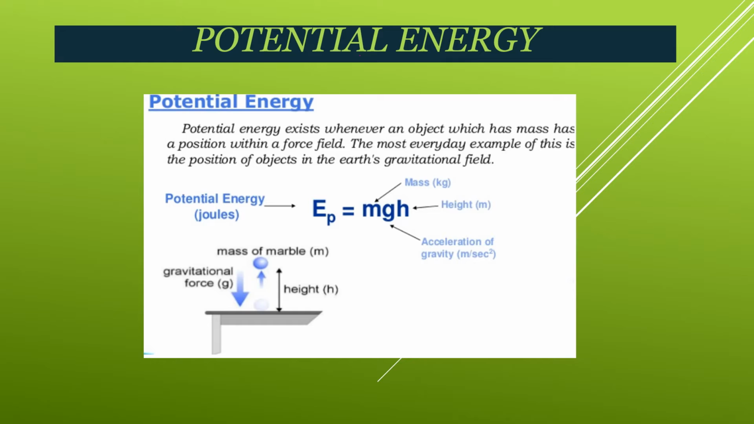Next is potential energy, the energy due to position. Potential energy exists whenever an object which has mass has a position within a force field. The most everyday example of this is the position of an object in the earth's gravitational field. Whenever the object is lying on the earth, the energy possessed by that object is potential energy. So the formula of potential energy is mass into acceleration due to gravity into height.